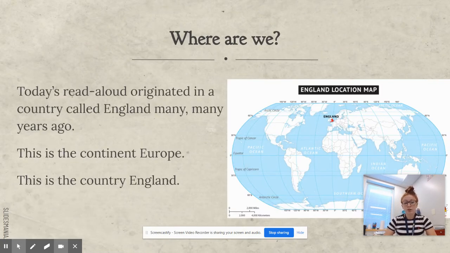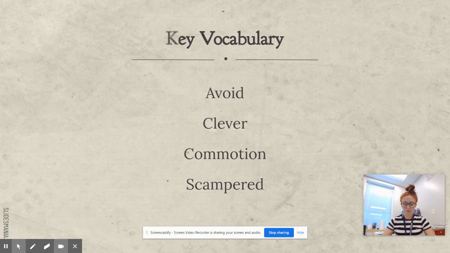Today's read aloud originated in a country called England many, many years ago. This is the continent of Europe. We've talked about the continent of Europe before. And this red spot, that is the country of England. Remember, our vocabulary are avoid, clever, commotion, and scampered.